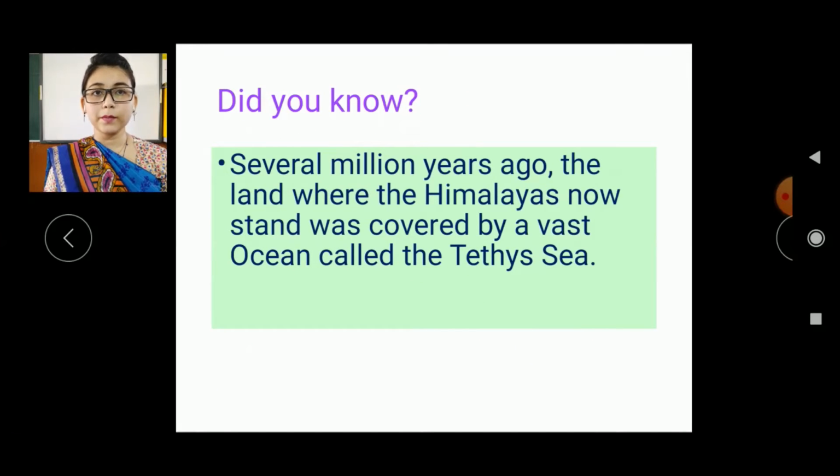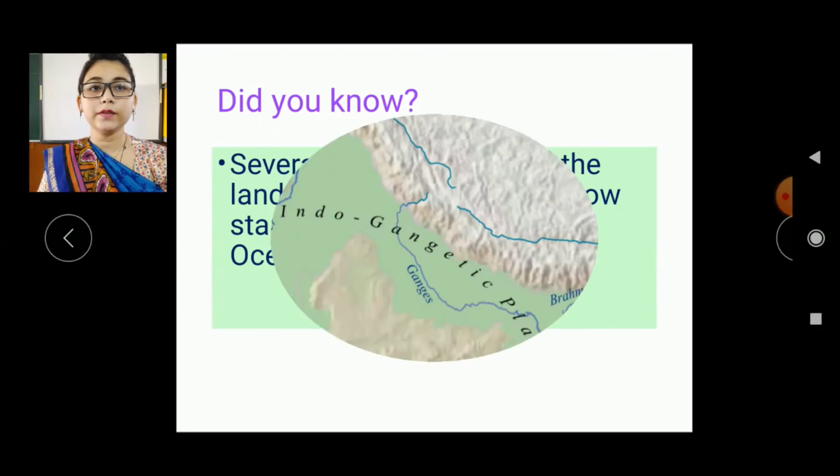Did you know, students, about this? Several million years ago, the land where the Himalayas now stand was covered by a vast ocean that was called the Tethys Sea. Okay, that was covered by a vast ocean, and what was the name of that? Tethys Sea. Now let's move further.